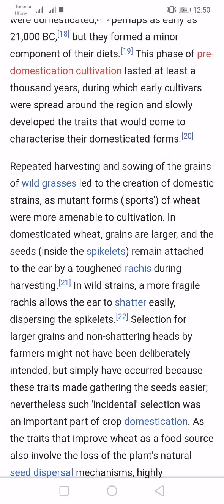Selection for larger grains and non-shattering heads by farmers might not have been deliberately intended, but simply have occurred because these traits made gathering the seeds easier.